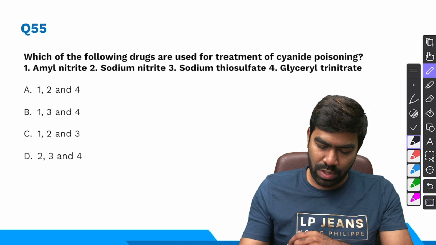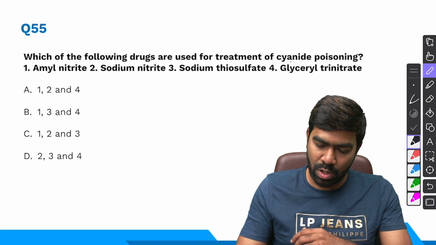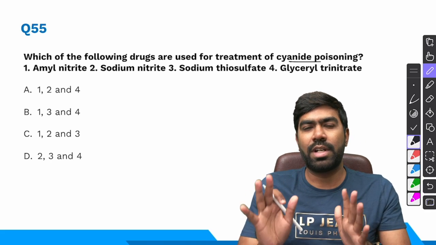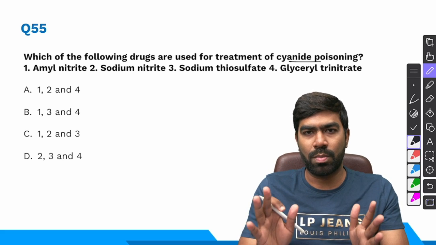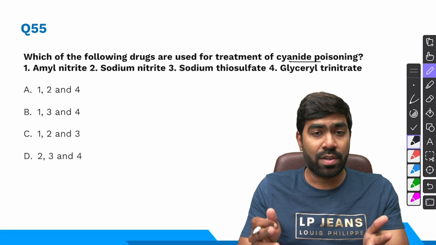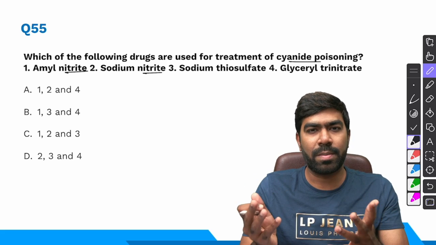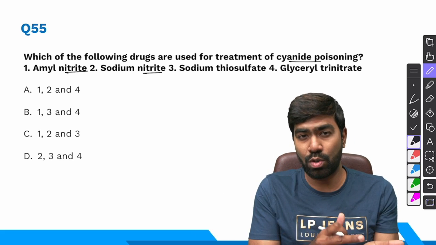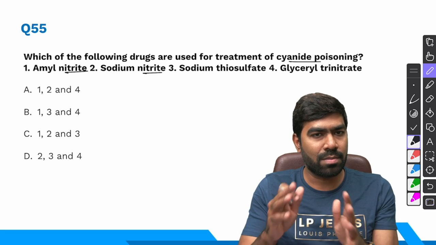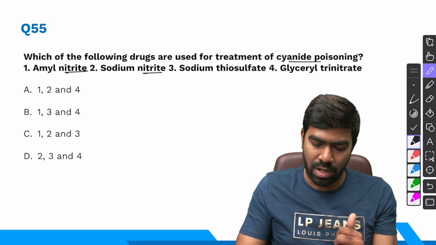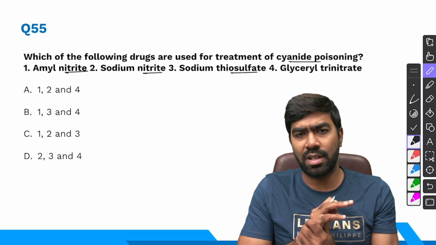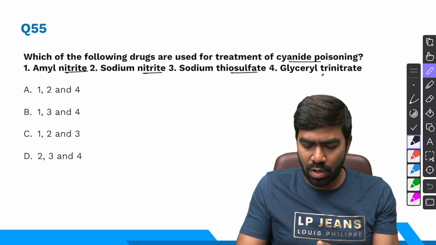Here is your 55th question. Which of the following drugs are used in the treatment of cyanide poisoning? The best treatment for cyanide poisoning will be IV hydroxycobalamin, B12, but that's not given in the option, so we can explore the alternatives. Nitrates can be used because they work by the mechanism of converting hemoglobin to methemoglobin. I'm going to talk about the exact mechanism, that's how nitrates work. And sodium thiosulfate also can be used as an alternative, but definitely not glyceryl trinitrate.